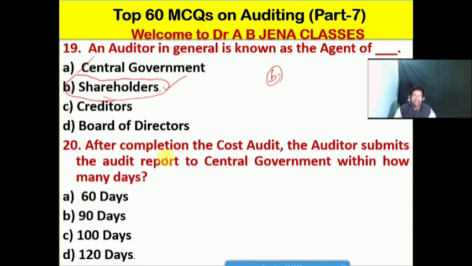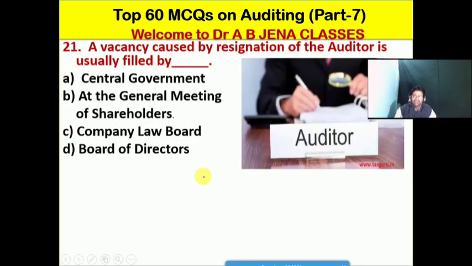So next one, we will see: after completion of the cost audit, the auditor submits the audit report to the central government within how many days? A, 60 days; B, 90 days; C, 100 days; D, 120 days. Friends, D is the right option for this MCQ. After completion of the cost audit, the cost auditor will submit the audit report to the central government within 120 days.